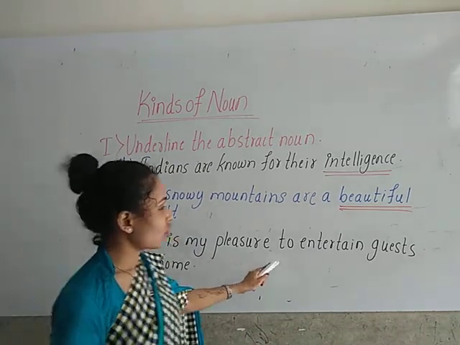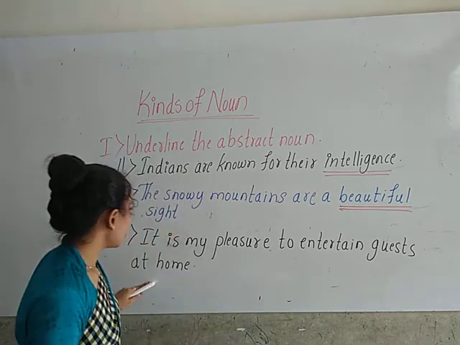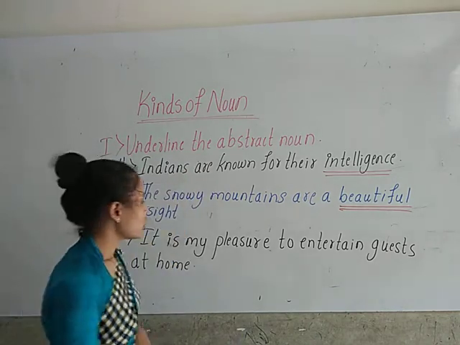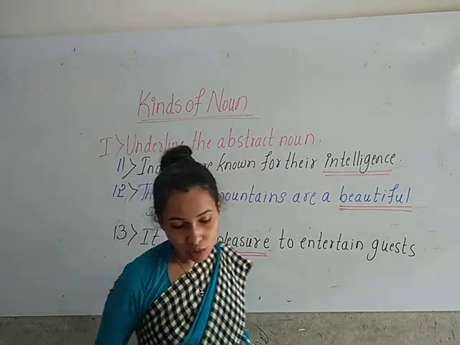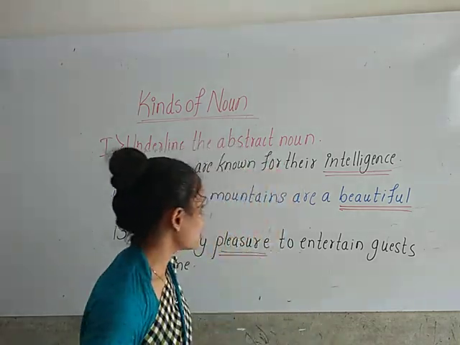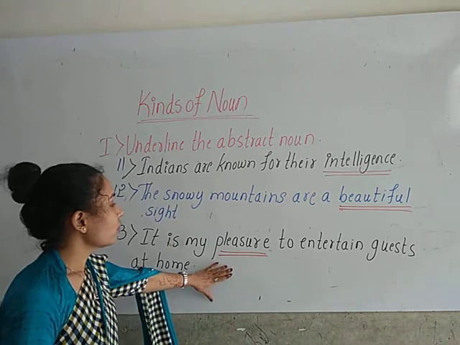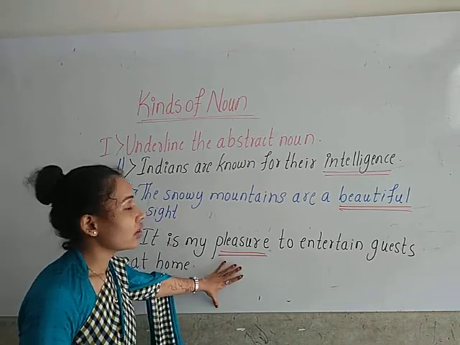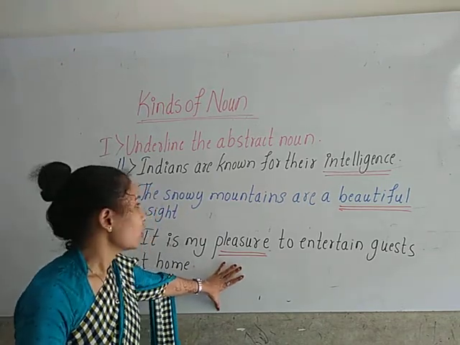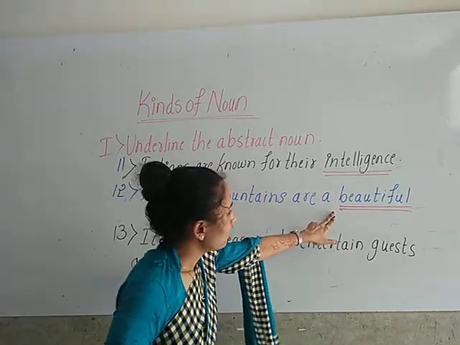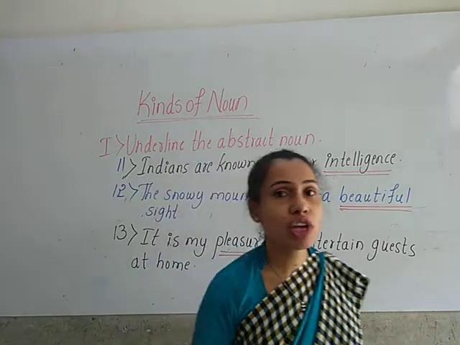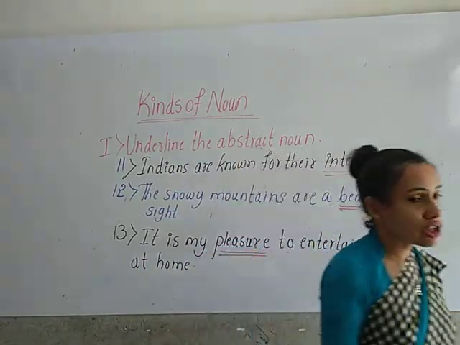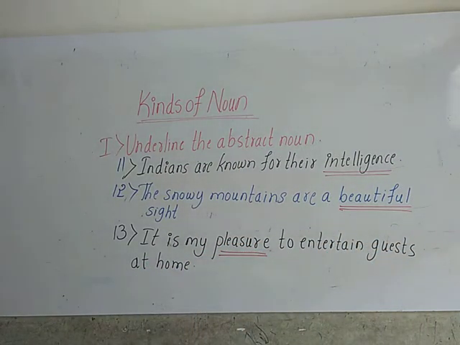It is my pleasure to entertain the guests at home. So here pleasure is the abstract noun. So you have to underline the word pleasure. So intelligence, beautiful, pleasure are the abstract nouns which cannot be seen or touched, which can only be felt.